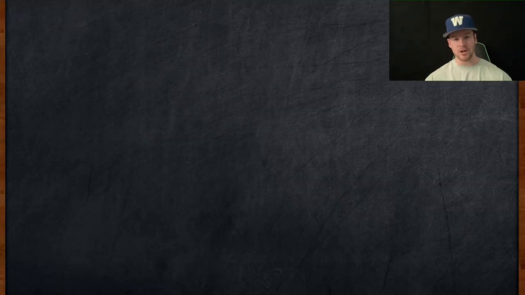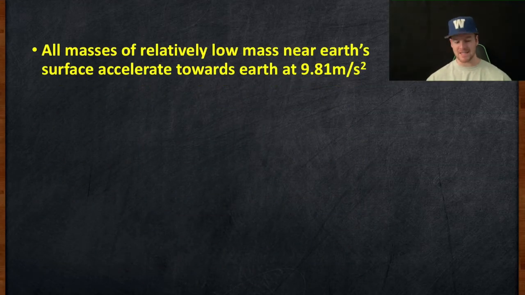So what we conclude or use from gravity is that all masses of relatively low mass near the Earth's surface accelerate towards the Earth at 9.81 meters per second squared. So two things that I had to put in there were relatively low mass, which means significantly less mass than the Earth, because then you get into some complications if you're dropping something really heavy, and also near the Earth's surface. As you go farther away from Earth, the acceleration of gravity will decrease.